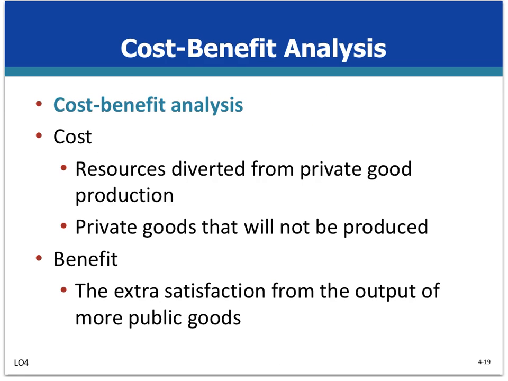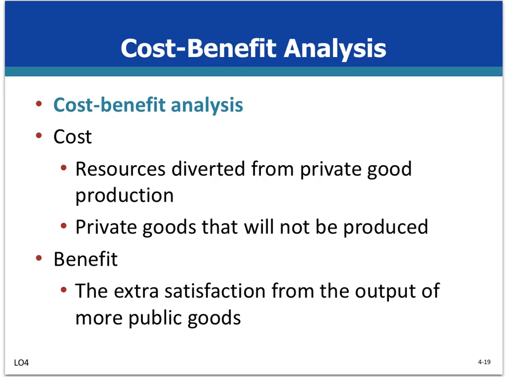So, in order to decide whether we need to build a public good, because it's usually very hard to calculate the marginal benefit or society's benefit of building a park or highway, we will look at cost-benefit analysis. What is cost-benefit analysis? It is actually very easy. Cost-benefit analysis, or marginal benefit, marginal cost analysis, involves a comparison of marginal costs and marginal benefits of undertaking the public project.